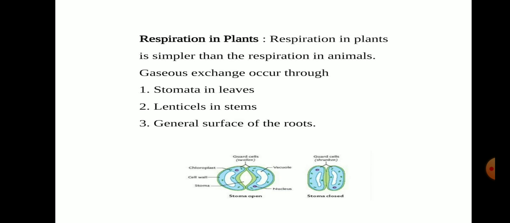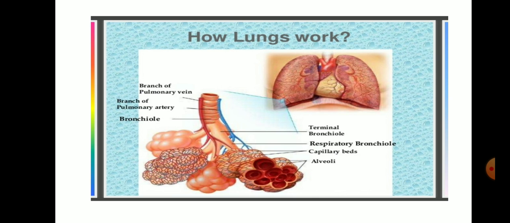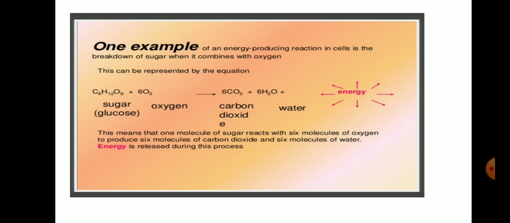Now, in case of anaerobic respiration, we have two types further. The respiration that occurs in the absence of oxygen takes place in yeast cells, where ethanol is formed.